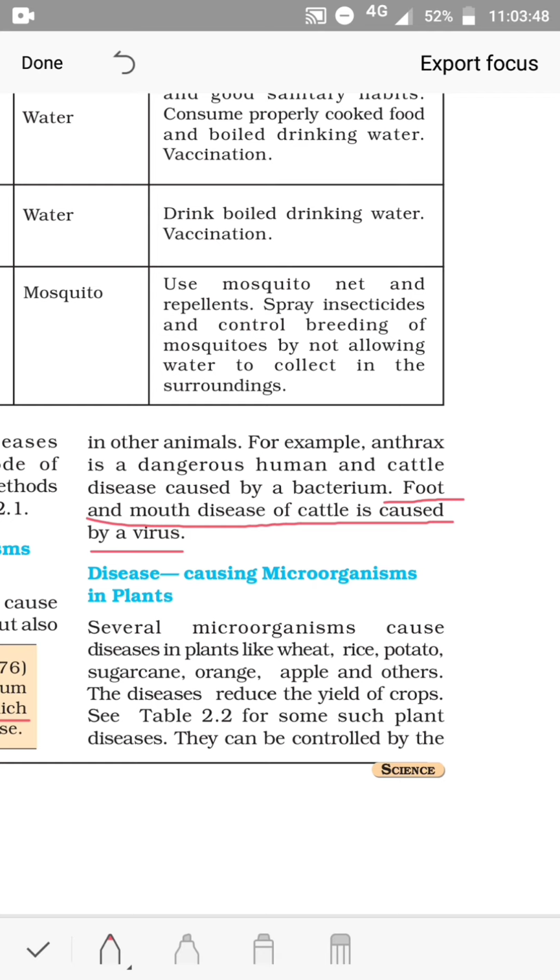Next, which we are going to discuss, disease causing microorganisms in plants. Several microorganisms cause diseases in plants like wheat, rice, potato, sugarcane, orange, apple and others. The diseases reduce the yield of crops. Yield means production of crops. Let us learn some of the common plant diseases.